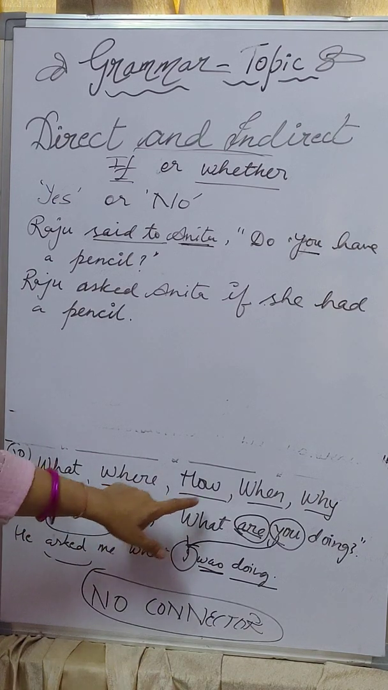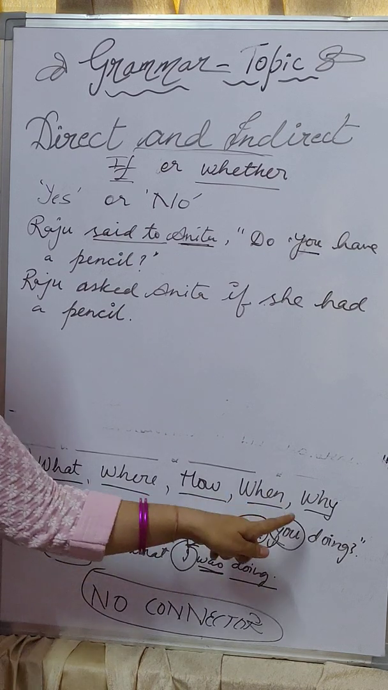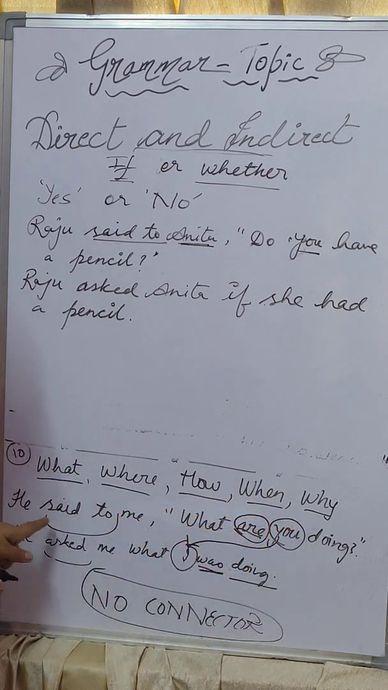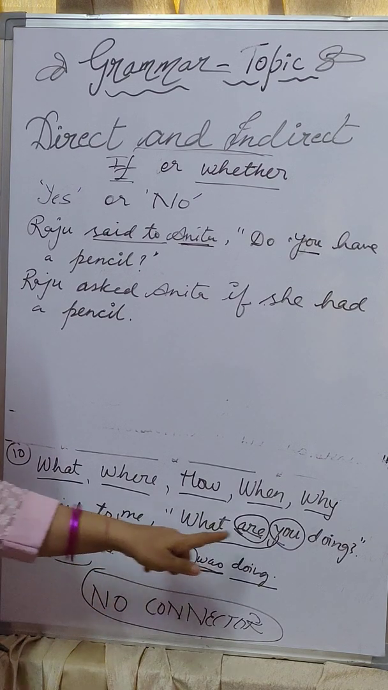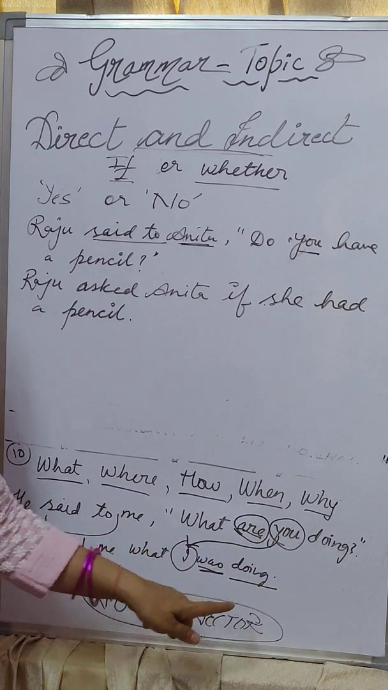What, where, how, when, why. If a question starts with such kind of words, the WH family, what will be there? No connector will be there, students. No connector will be there. He said to me, "What are you doing?" He asked me what I was doing.